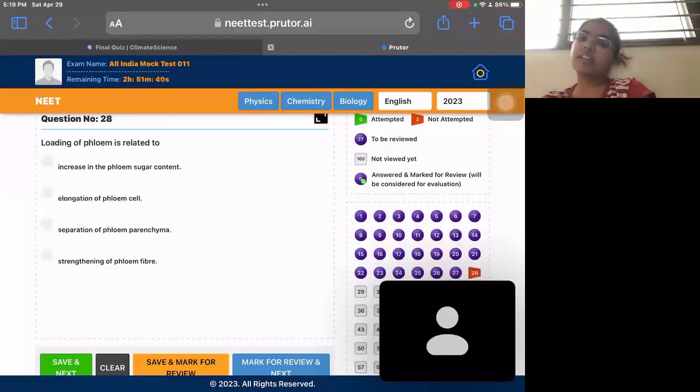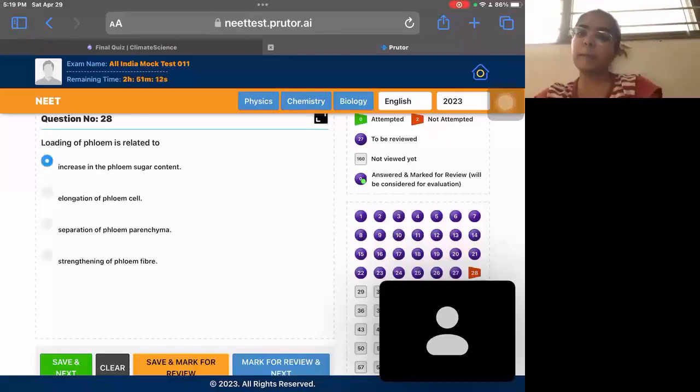Question 28 is loading of phloem is related to. So loading of phloem is dependent on the sugar concentration between the parts of the plant. If there is more sugar, the loading will be less. If there is sugar deprivation in the parts of the plant, then the sugar loading will increase. So it depends on the phloem sugar content.